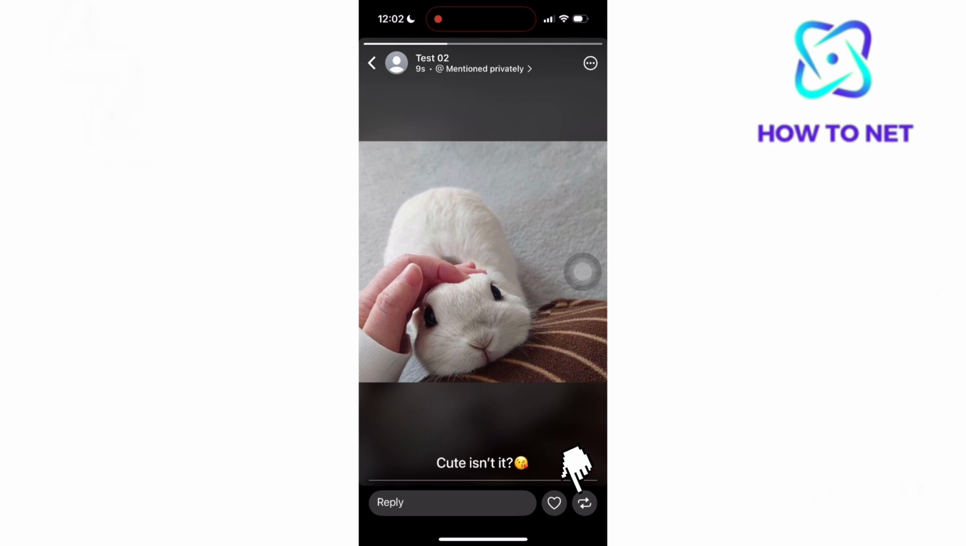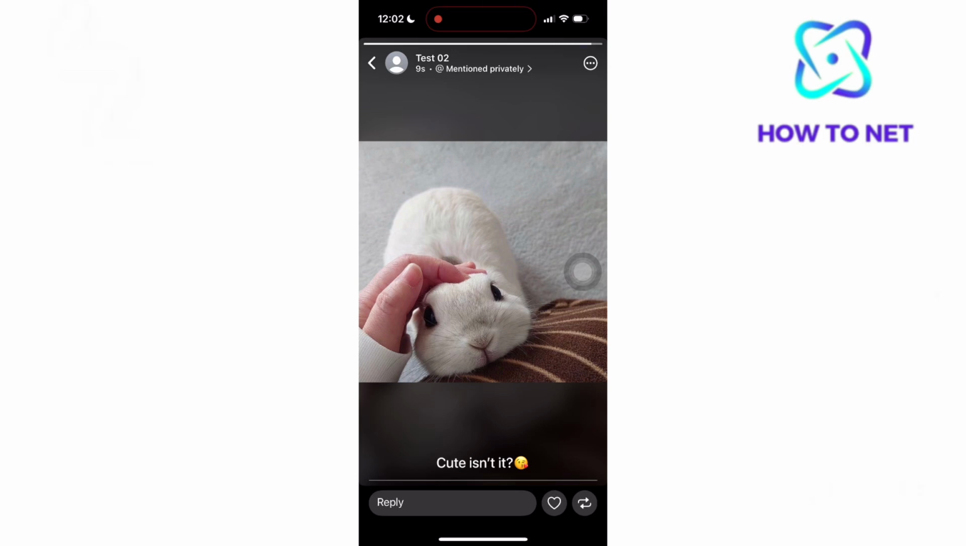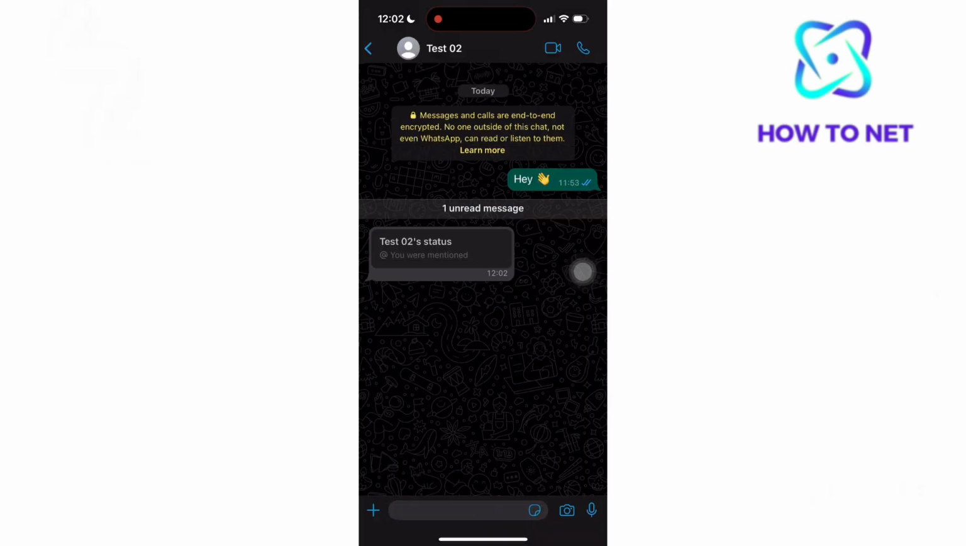This simple act can turn an ordinary status into a personal moment that builds connection and shows appreciation. Well, that's how easy it is to mention someone on your WhatsApp status.